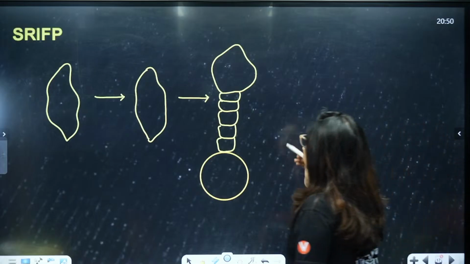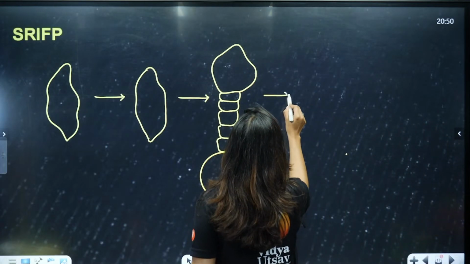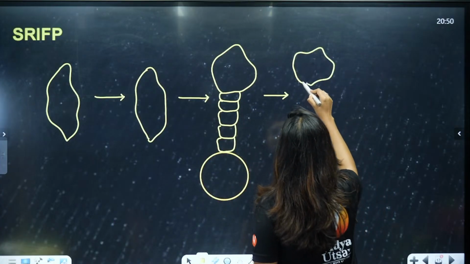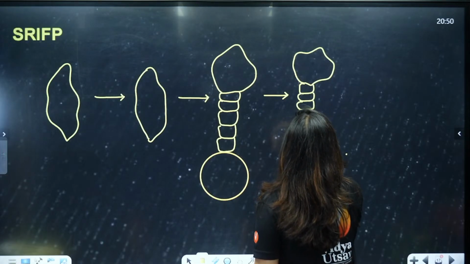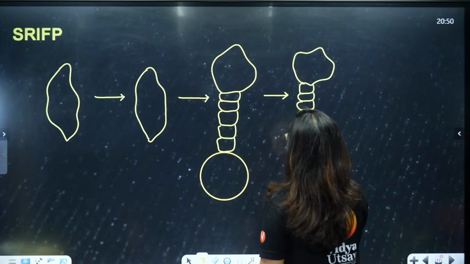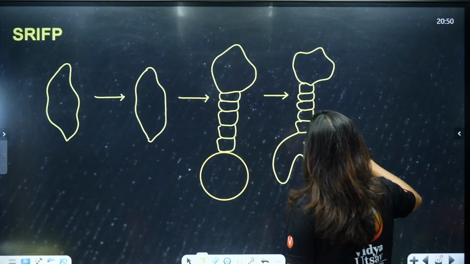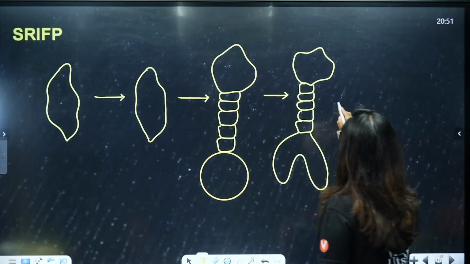After the globular embryo, what happened? We got a heart shaped embryo. Again here a suspensor, a small portion like this, again a suspensor like this, correct. All these are subsequent divisions, okay. It is not like the heart shape is just there, so we will draw it. All this is happening in stages, okay.